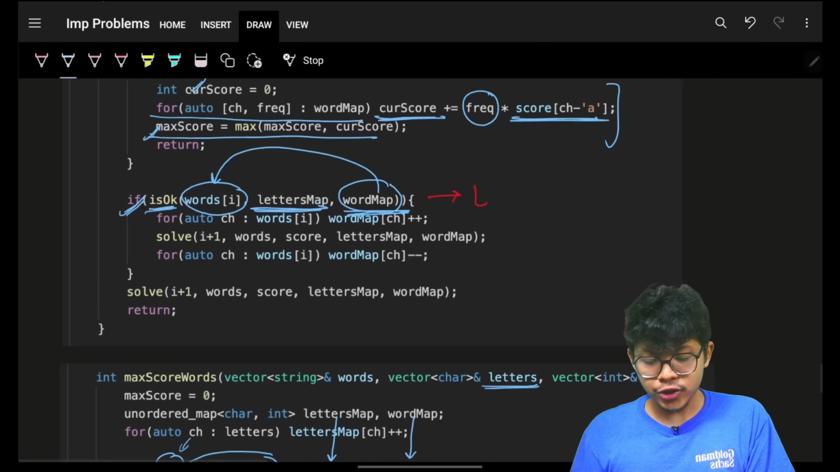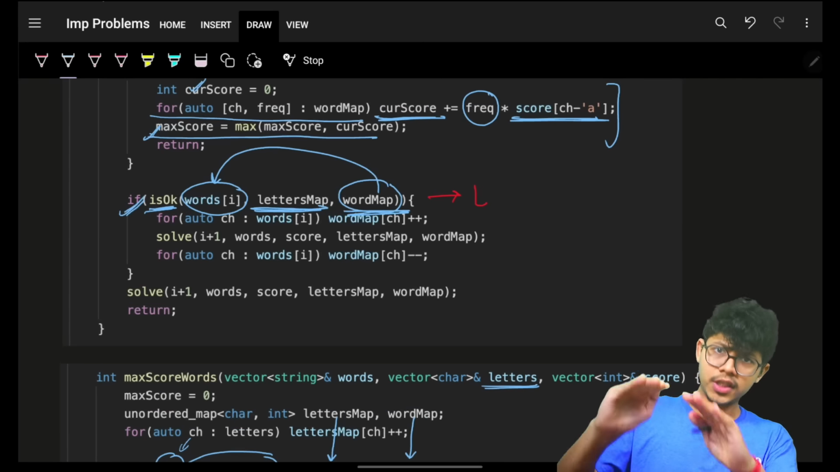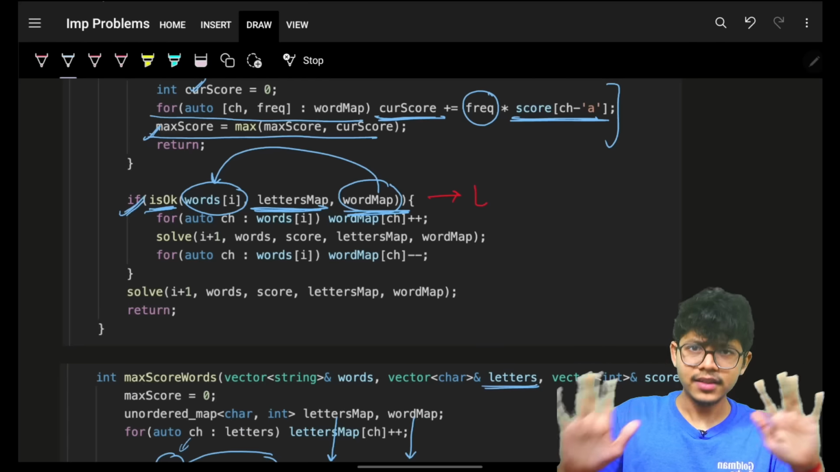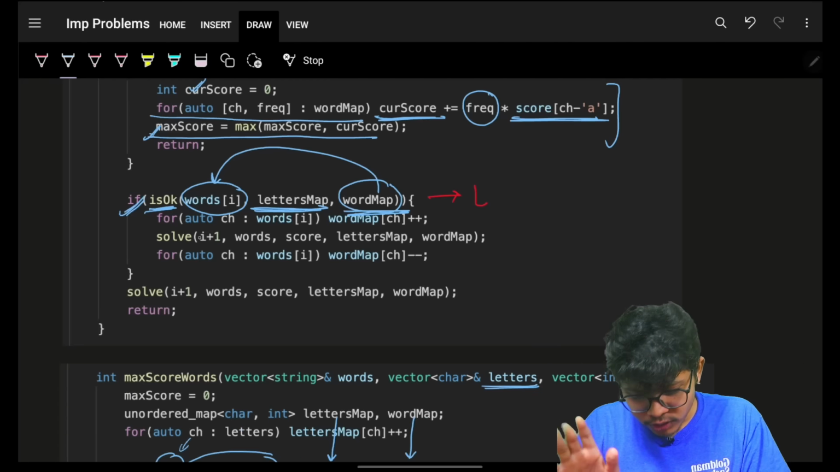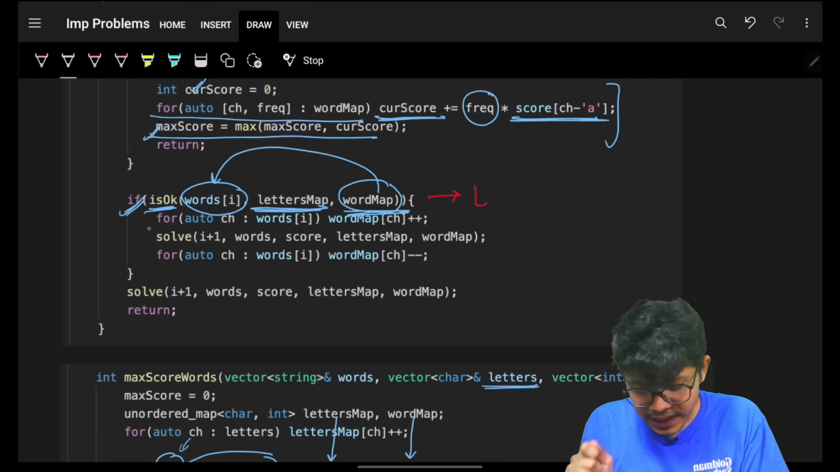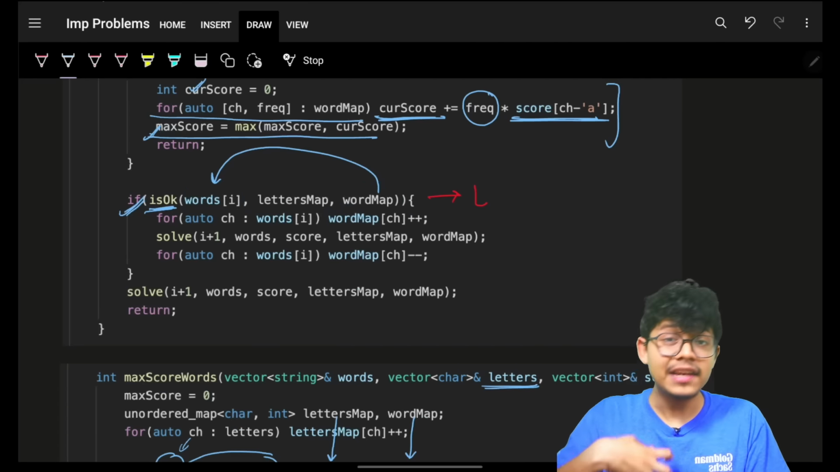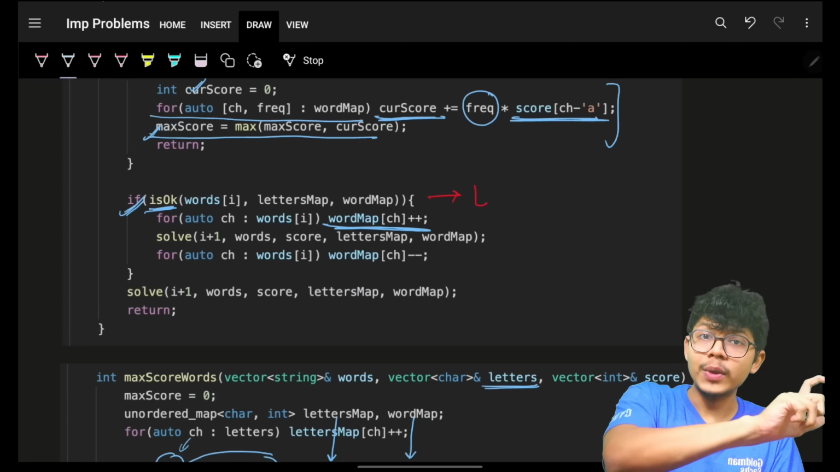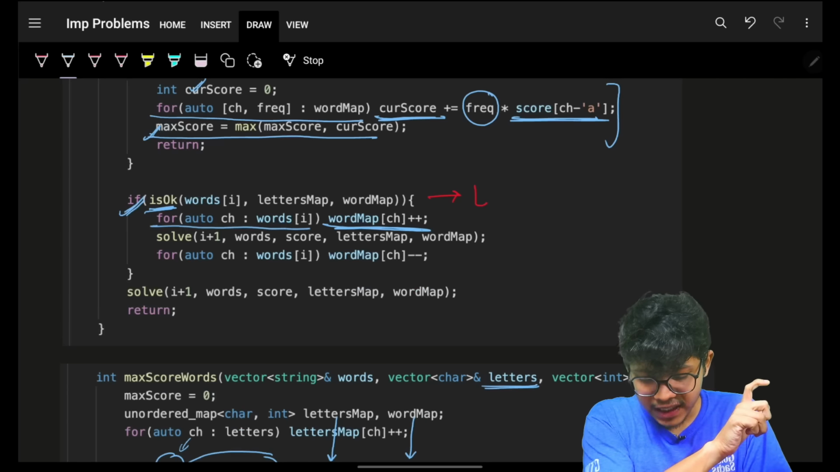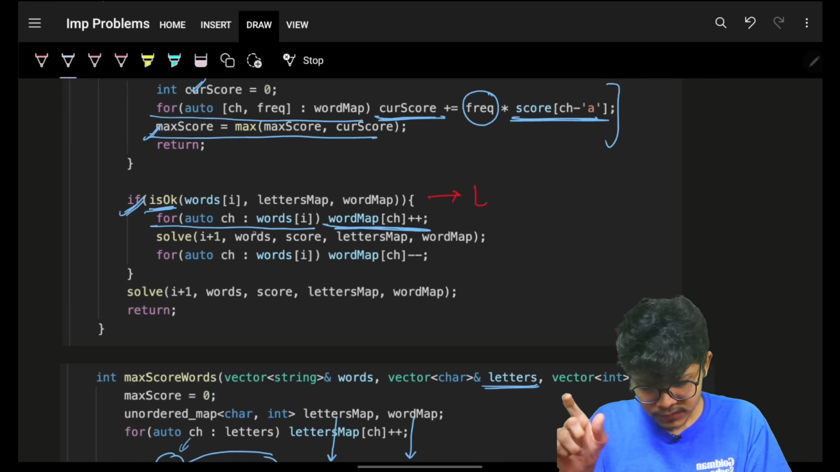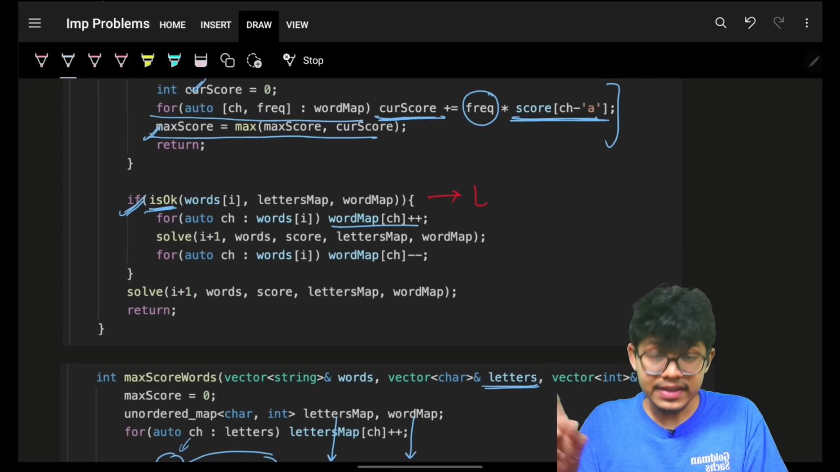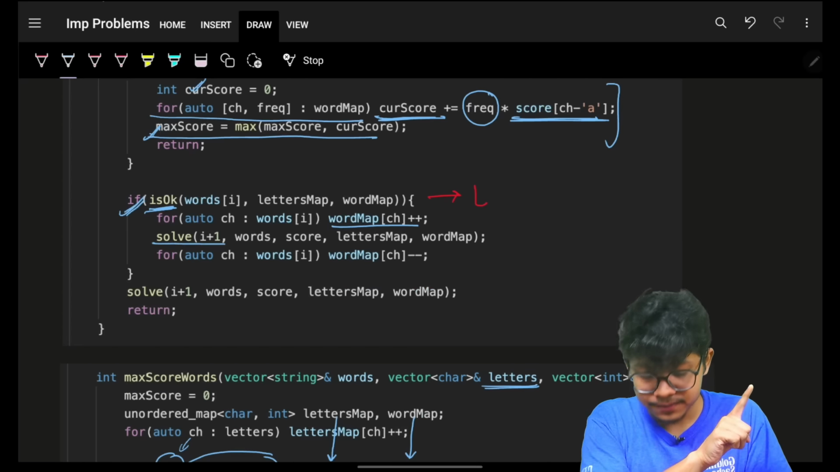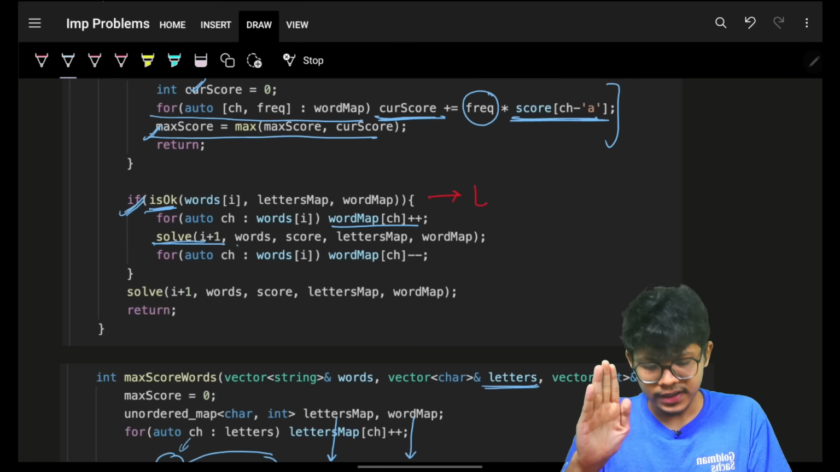Only when I know it is true. Only when I know, okay, this word is good, like in considering for her as well. If I know that my partner is good, only then I will add the actual frequency for every character in that specific words of I. Cool. And then when this is added, I will simply go and ask my recursion, solve I plus 1, giving the new word map.